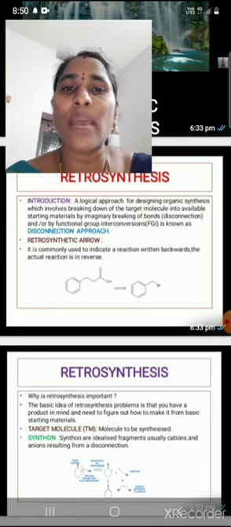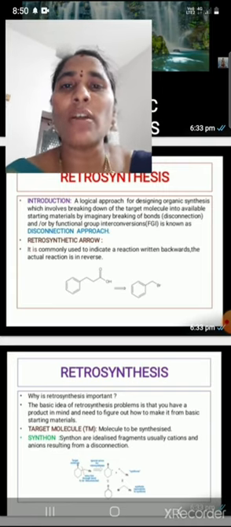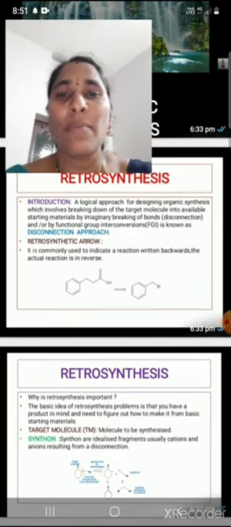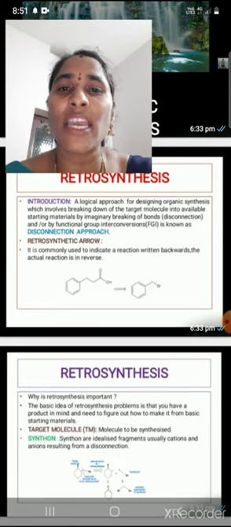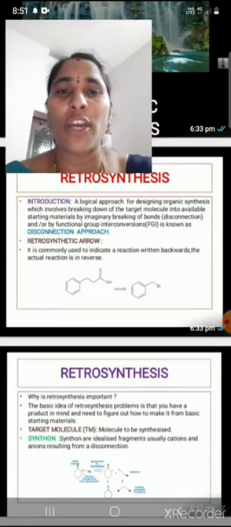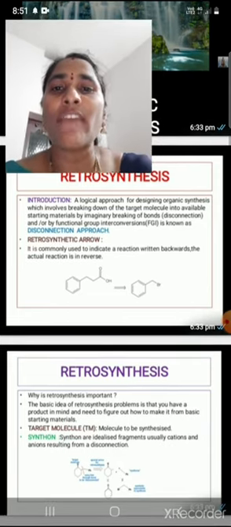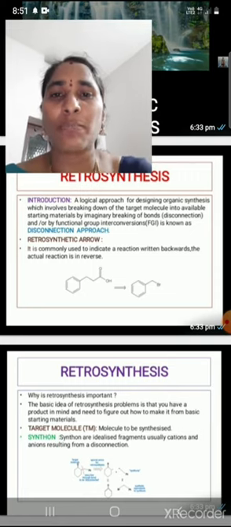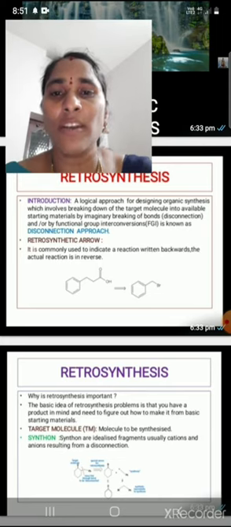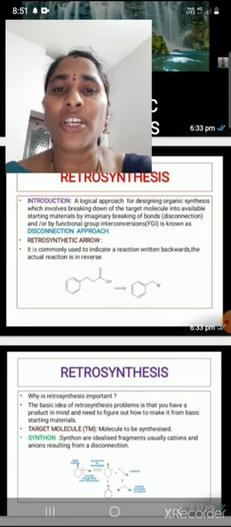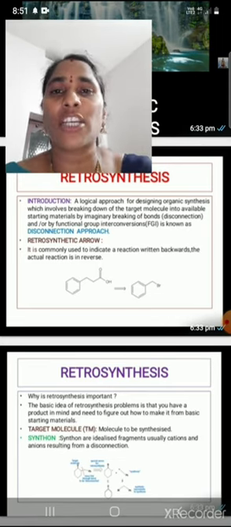So a logical approach for designing organic synthesis which involves breaking down of the target molecule into available starting materials by imaginary breaking of bonds through disconnection, by functional group interconversions, is known as the disconnection approach.